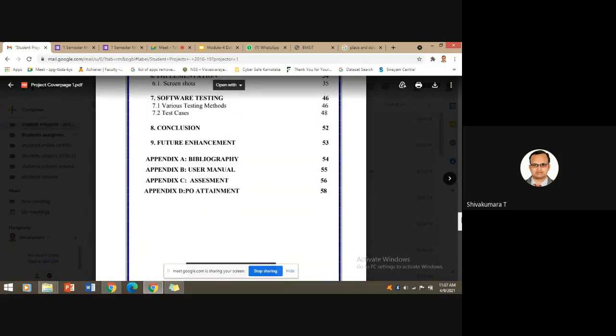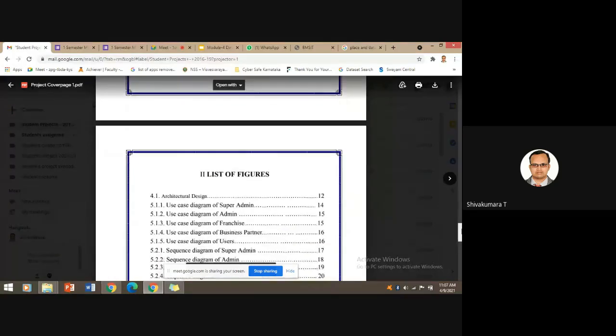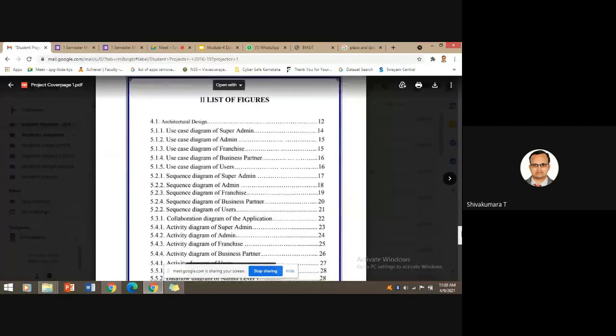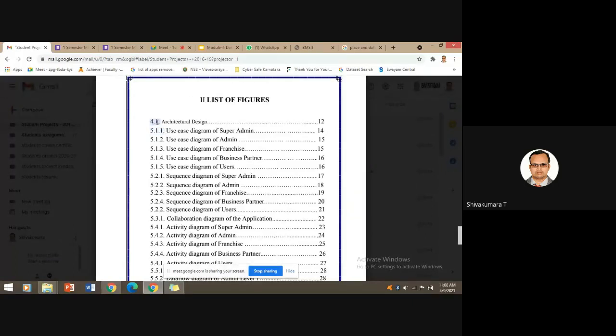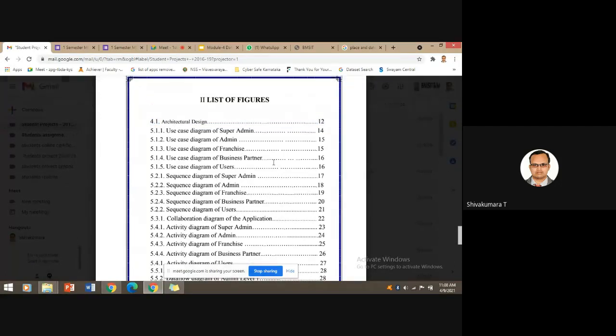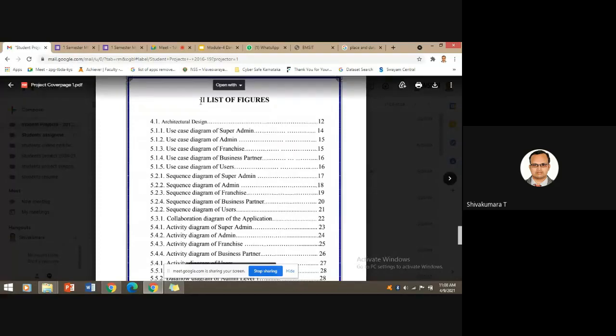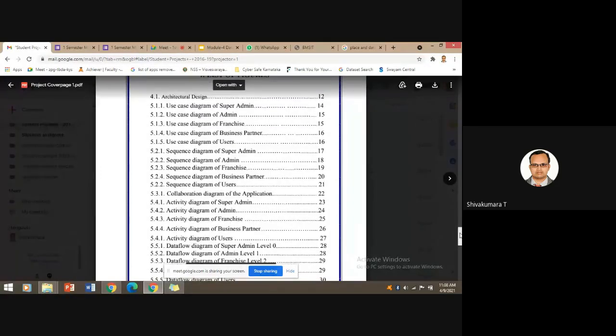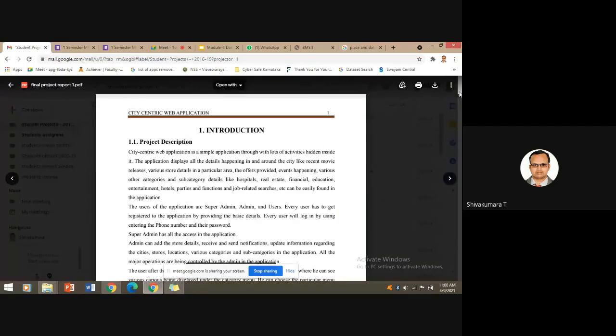Okay, so these are called the list of figures. For all the figures, the figure number is mentioned, for example figure number 4.1 architecture design, which is on page 12. If this many figures are used in the report, a list of figures needs to be maintained. For example, 4.1 architectural design. If you go to that 4.1 architectural design,